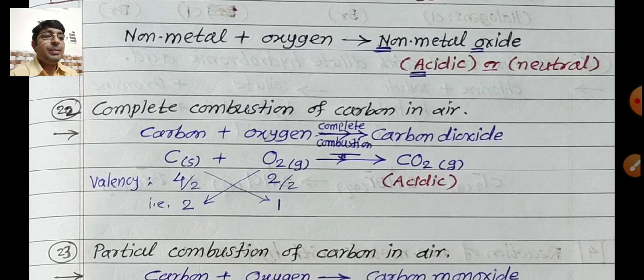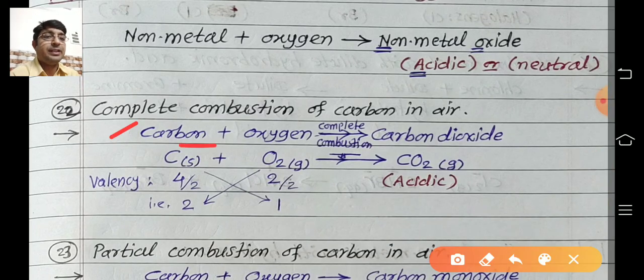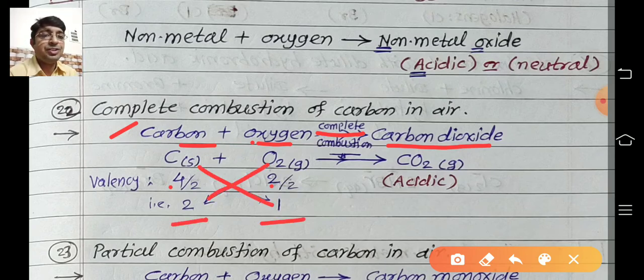First one, complete combustion of carbon in air. So write in two steps. Carbon reacts with oxygen, then what? Complete combustion. That condition we write on the arrow, and carbon dioxide is formed. Carbon valency is 4. Oxygen valency is 2. Both numbers are divisible by 2, so reduce the valency to 2 and 1. So carbon 1 and oxygen 2. That's why CO2 is formed. It is acidic in nature.